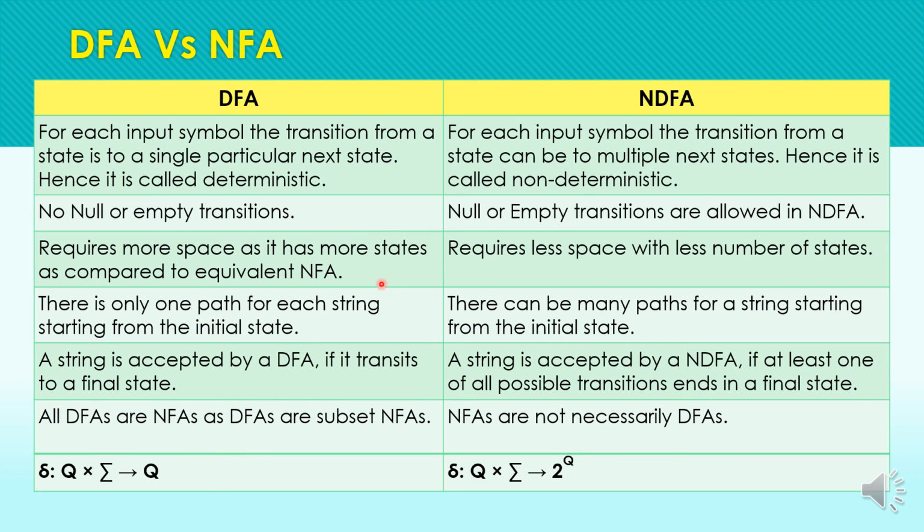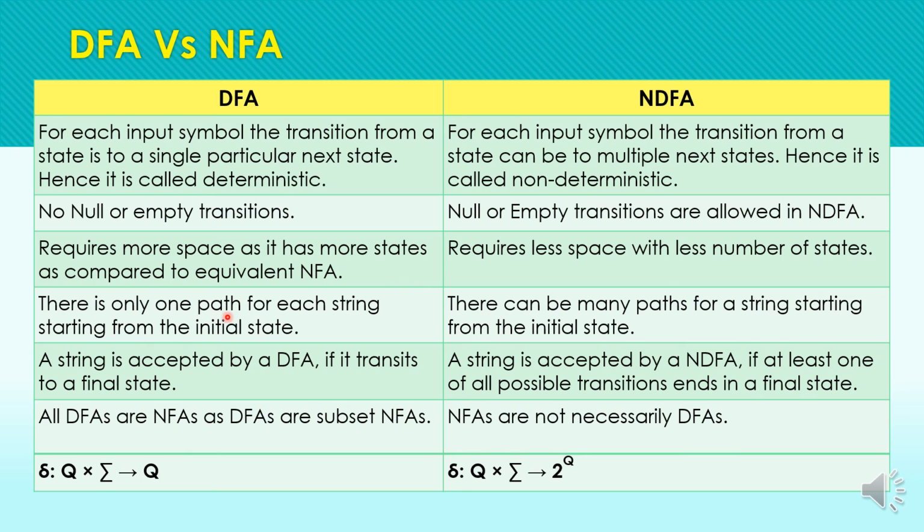This point will be clear to you when we cover the topic of conversion of NFA to DFA. We will often have an equal number of states in DFA, or more chances are that we will have more states in the DFA for the equivalent NFA.